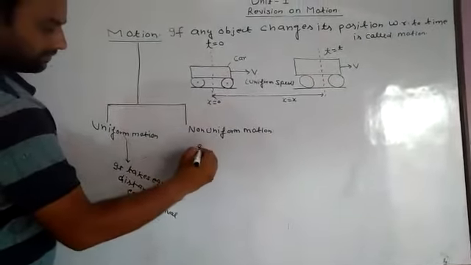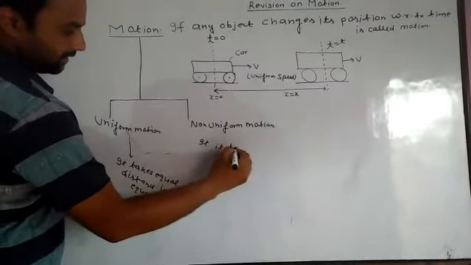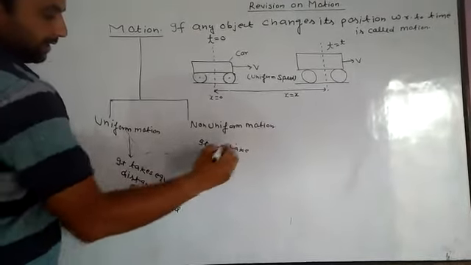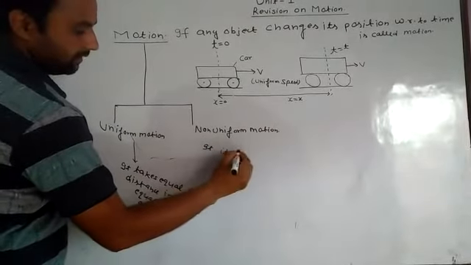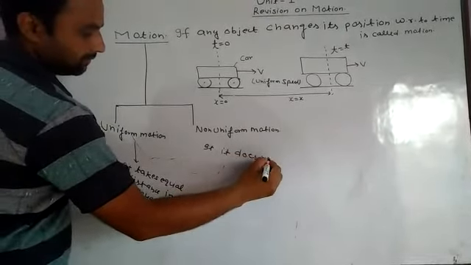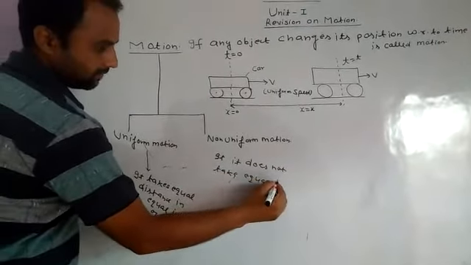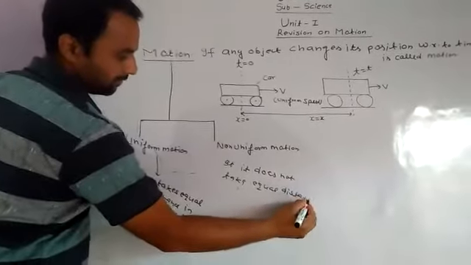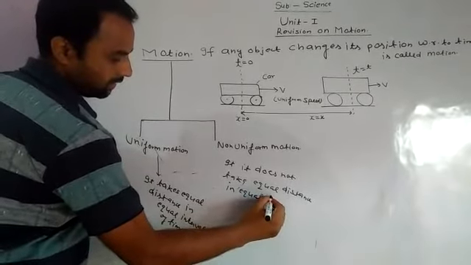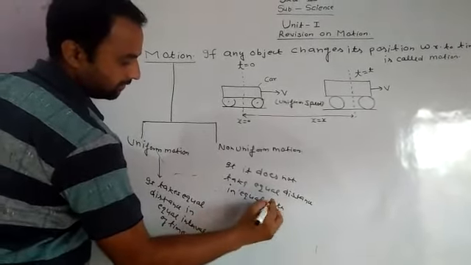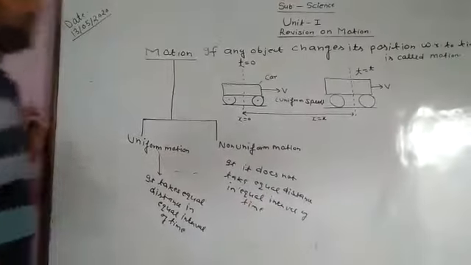And if it does not take equal distance in equal interval of time, then it is called a non-uniform motion.